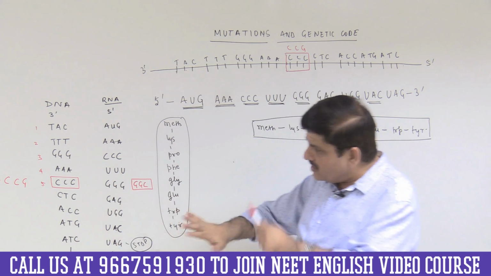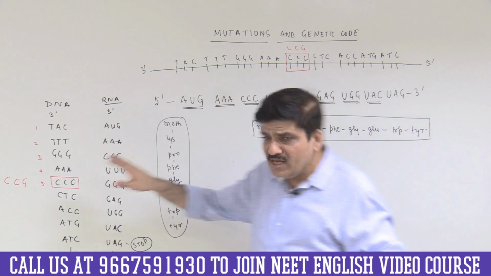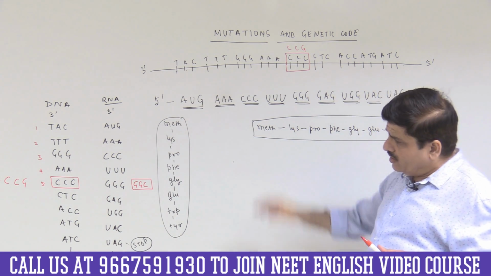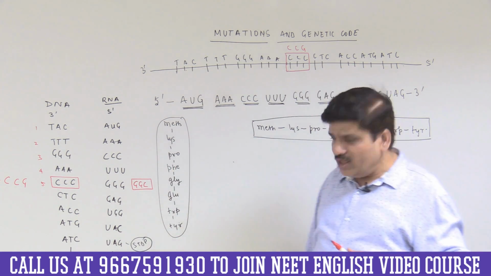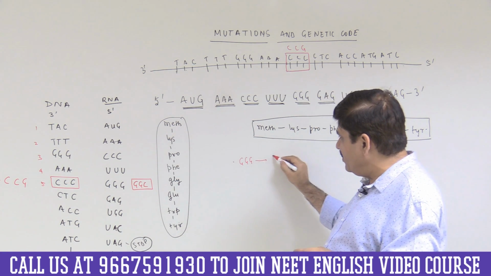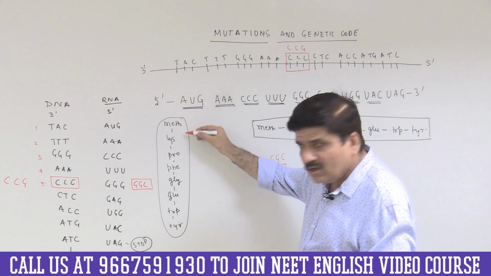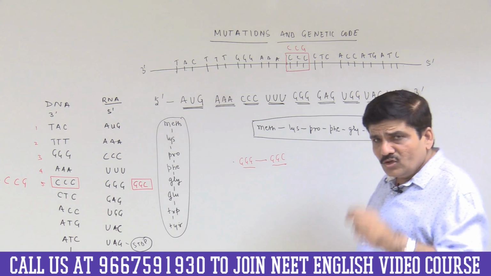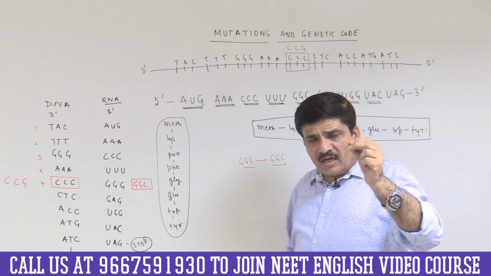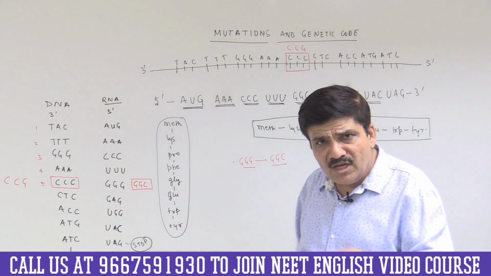So you can easily see that there has been a change in the nucleotide sequence on DNA with a corresponding change in the sequence of the codon on the messenger RNA molecule, and GGG has been replaced by GGC. Now let us see what will be the effect of this mutation on the peptide. We know that the genetic code is degenerate, and that means there may be more than one codon for the same amino acid.